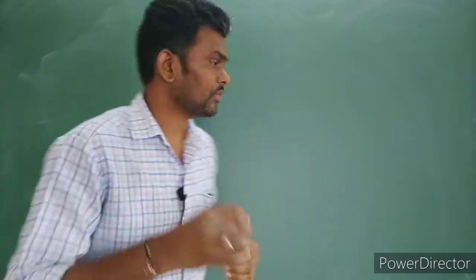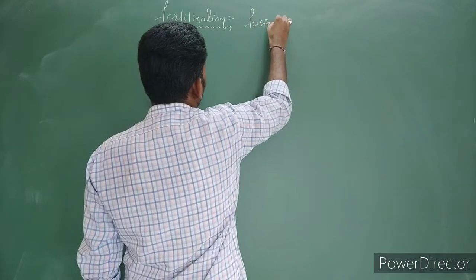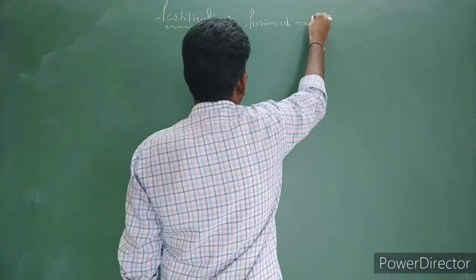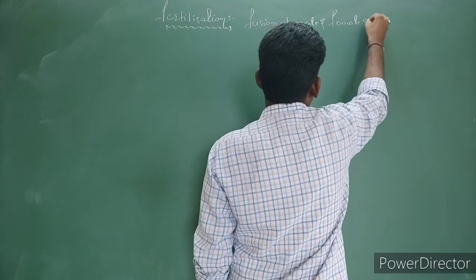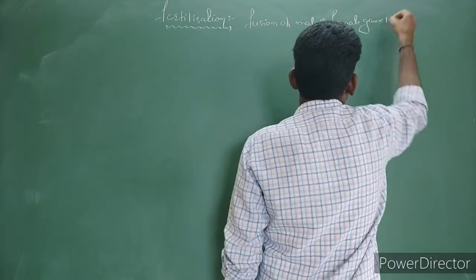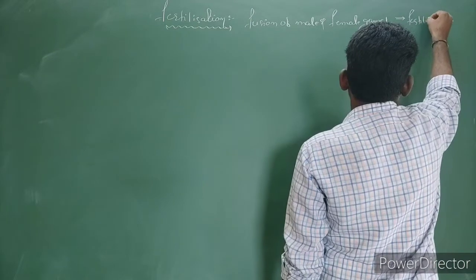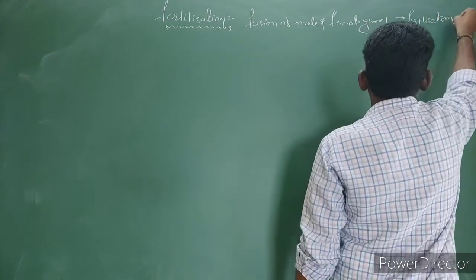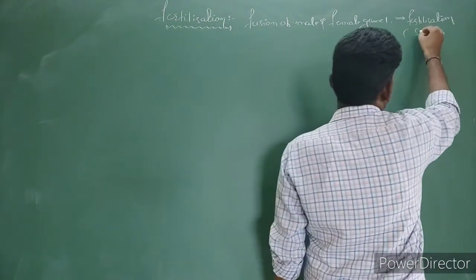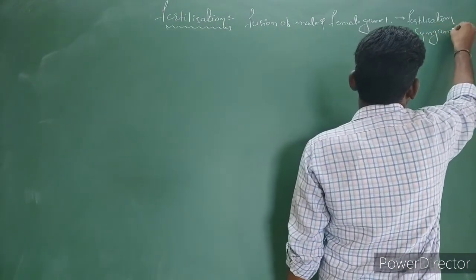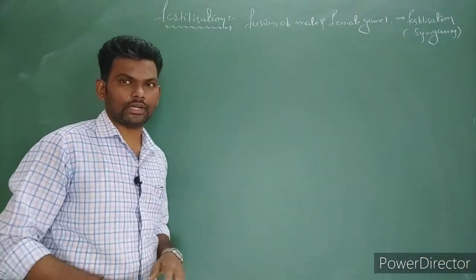Let's write the point. Fusion of male and female gametes is called fertilization. It is also called syngamy. After fertilization, it is a universal event.